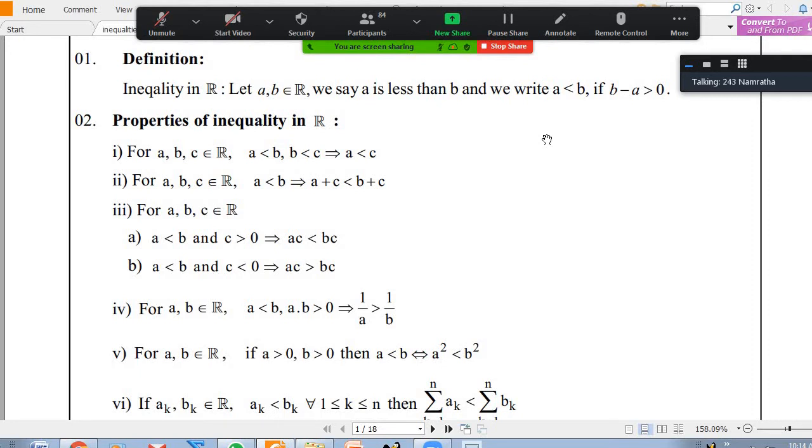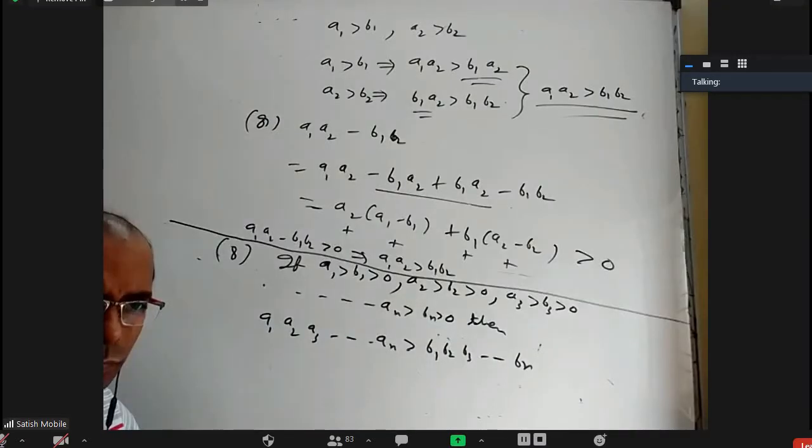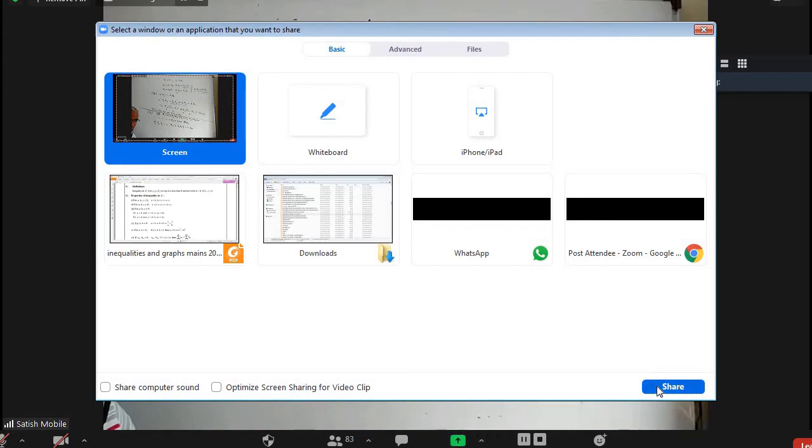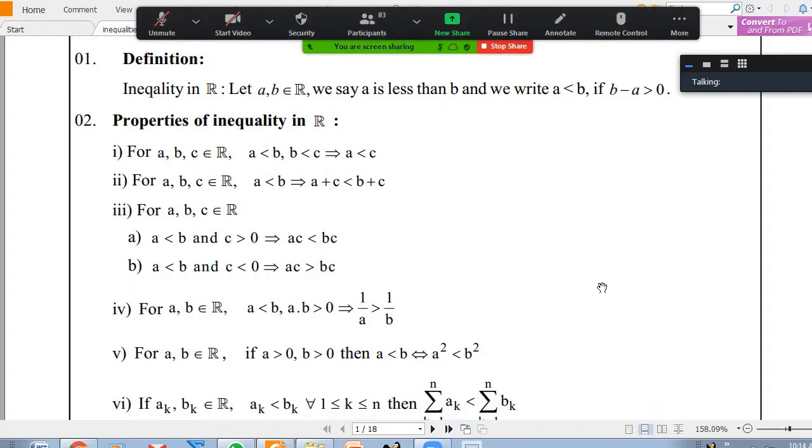Can you share your screen once again? You can see now. Yes, sir. Your computer is very slow, student. Everything has to be told twice.